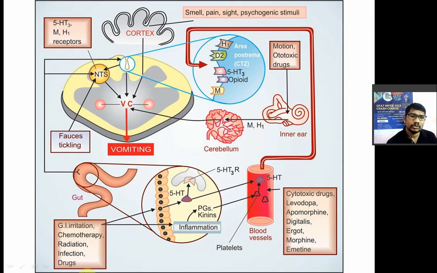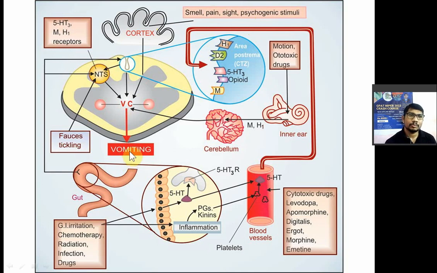So as I have already told you, there are 4 reasons for vomiting. So first, this is known as a vomiting center, and stimulation of the vomiting center by different impulses, by different signals will lead to vomiting. Vomiting center को जो कोई stimulate करेगा उसके बाद में क्या होगा, vomiting होगा. Now vomiting center को कौन stimulate करता है? First, smell, pain, sight and psychogenic stimuli. ठीक है, आपने कोई गंदा स्मेल देख लिया, गंदा चीज देख लिया, स्मेल किया, या फिर आपको बहुत ज्यादा पेन है, दर्द है, psychogenic stimuli है आपको, so that will stimulate the higher centers in the brain, in the cerebral cortex, which will stimulate the vomiting center to produce vomiting. That is the first reason for vomiting.